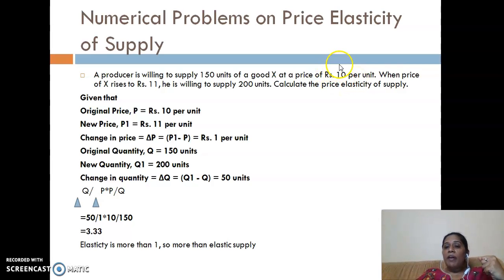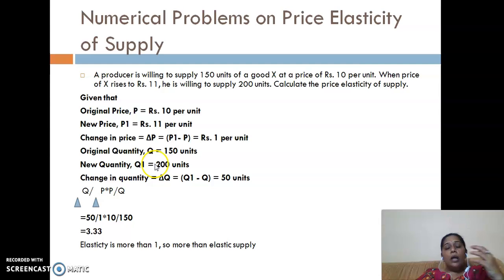That means when the price was rupees 10, he was selling 150 units of the good. So the original price was 10. We have kept P as the original price, so P will be 10. And because it was the original quantity at rupees 10, Q is equal to 150. Now the price changes to 11, that means the price increased from 10 to 11, so the new price is 11, and the new quantity will be 200 units.